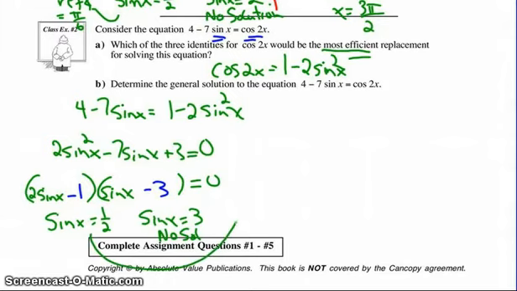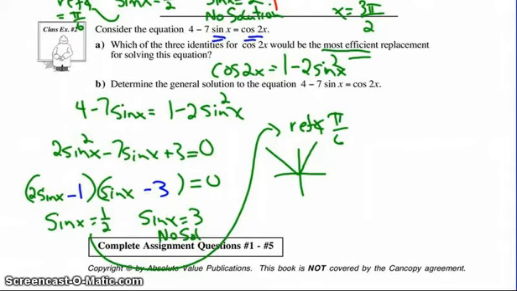And if I give myself some room and come over here for that particular one, it means that the reference angle is again pi over 6, and it must be in quadrants where sine is positive, so 1 and 2, and therefore my first two answers for x are pi over 6 and 5 pi over 6. However, that was not what it was looking for, because in this one it asked for the general solution.